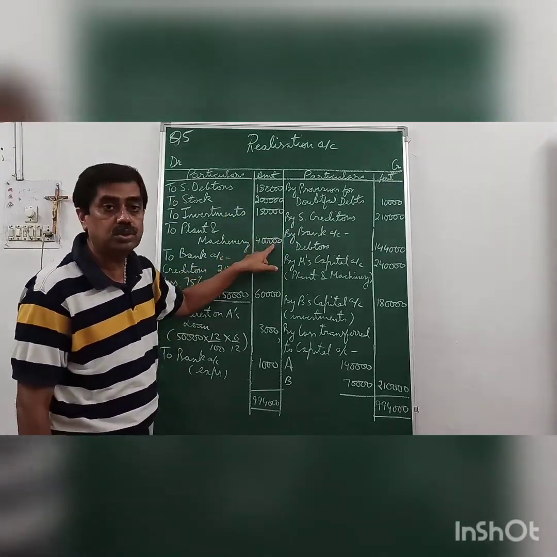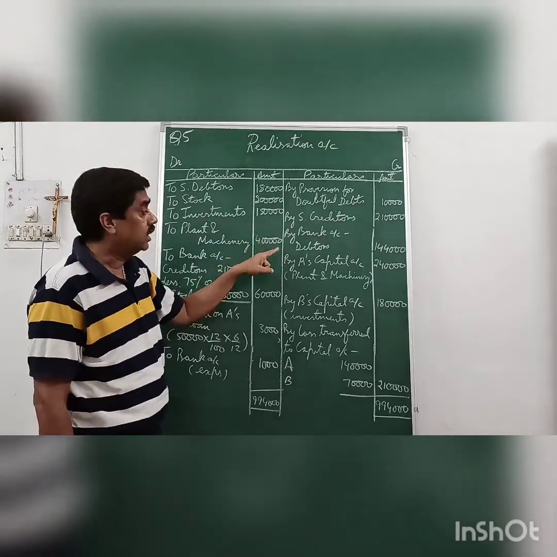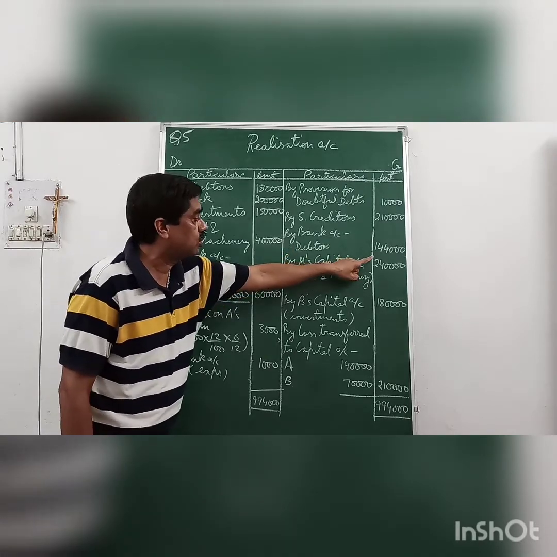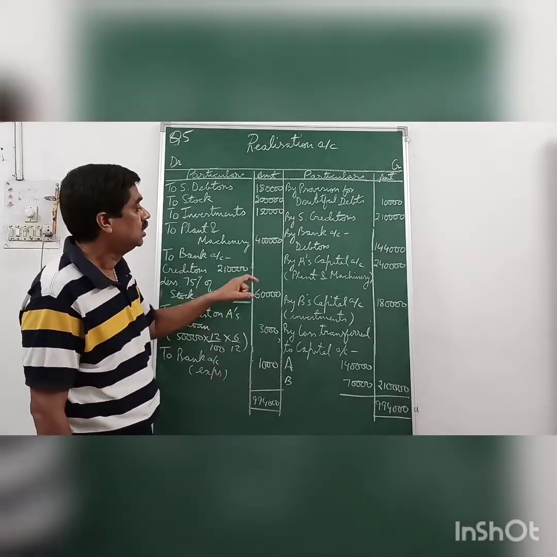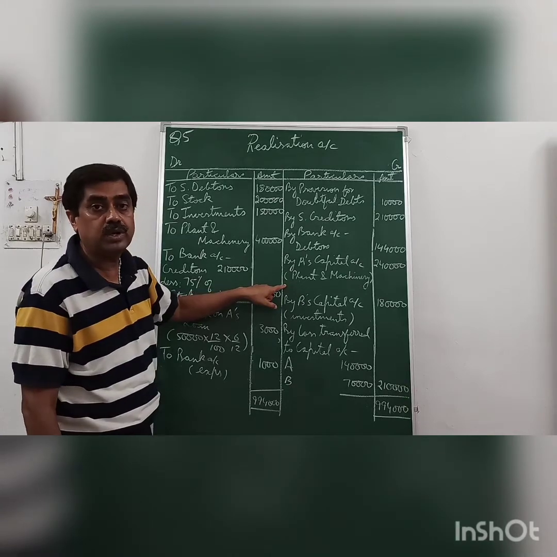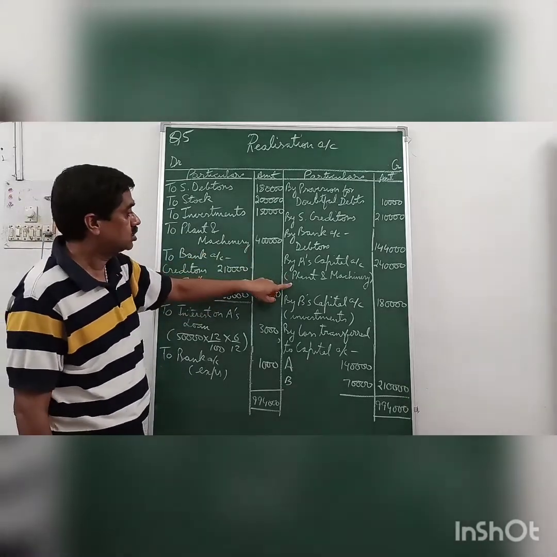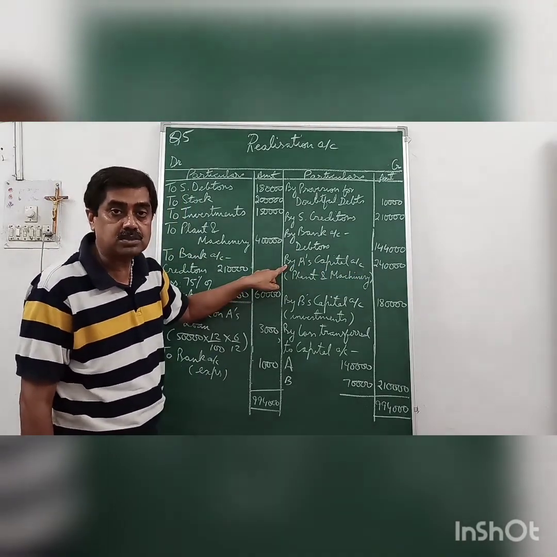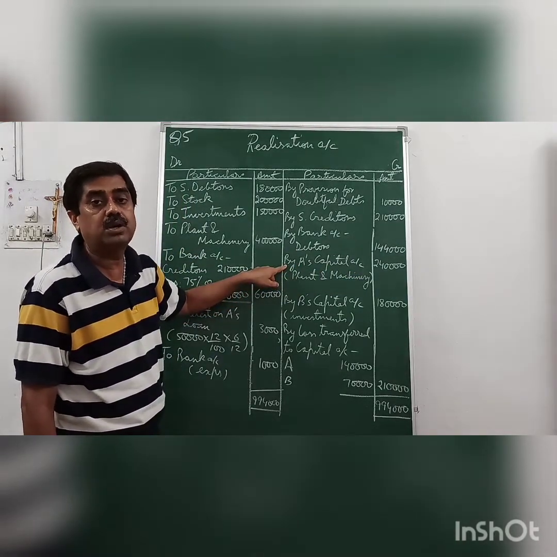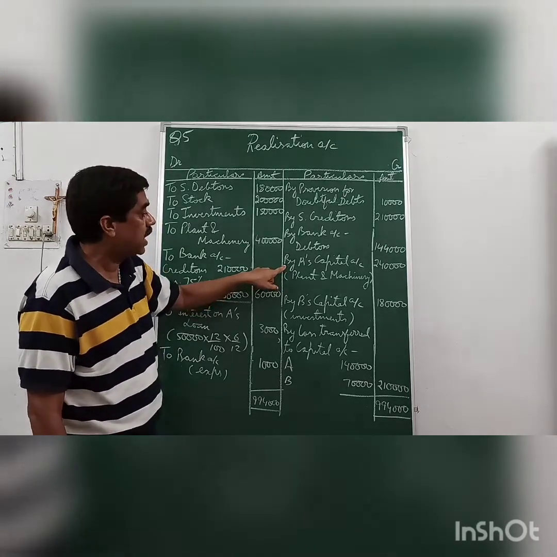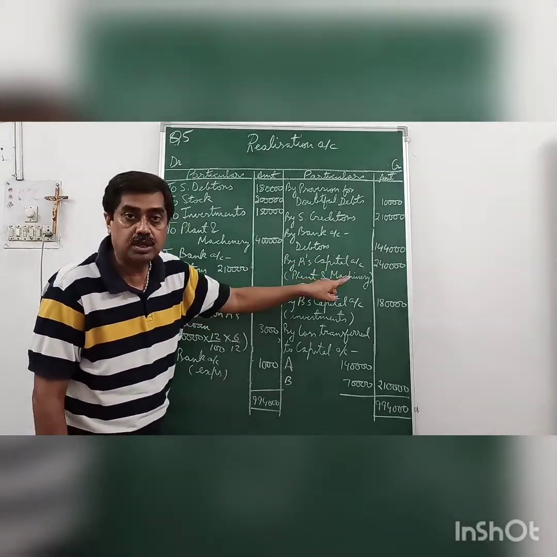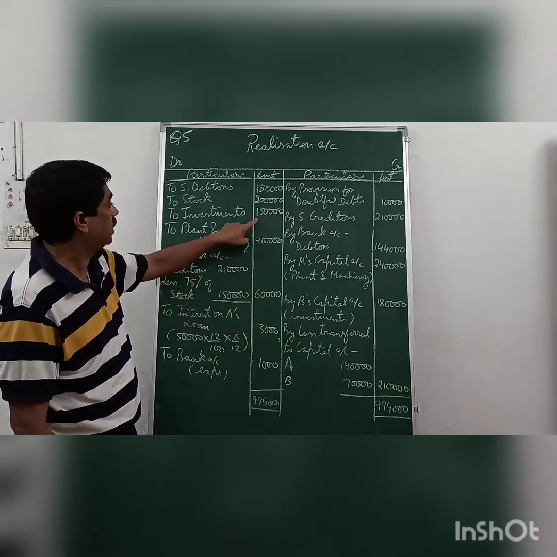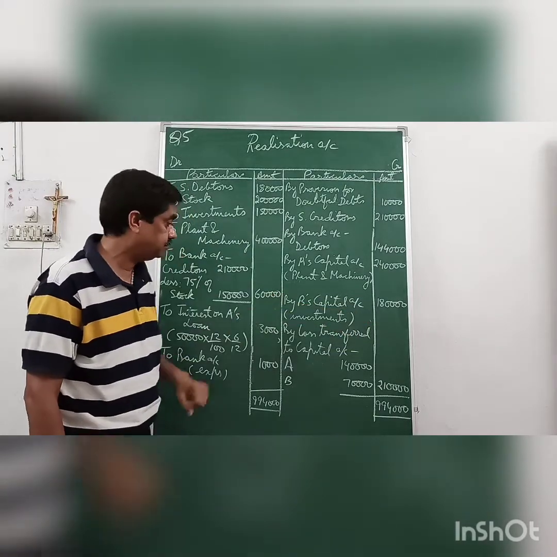Then we do the posting for assets realized. In this question we have only debtors which have been realized 20% less. So it will be 1,44,000 after subtracting 20%. Then plant and machinery was taken over at 60% of book value. So 60% of 4 lakh is 2,40,000. You will not open bank account, you will open partner's capital account because no cash has been realized but it is through capital account. So by A's capital account, plant and machinery taken over. By B's capital account, investments 120%. So 120% of 1,50,000, that is 1,80,000.